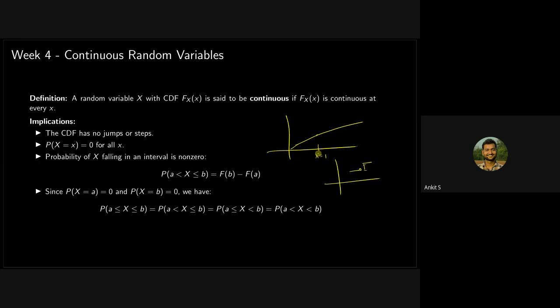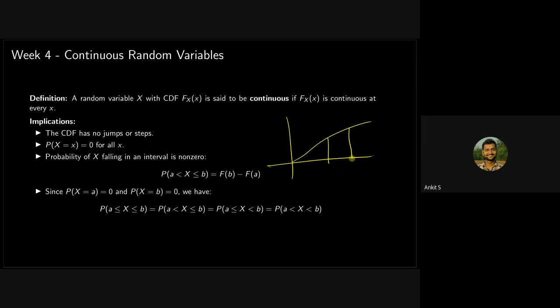The other way of thinking about this is related to PDF, which we will see later. But in this way, you can look at it. In the case of a continuous random variable, the CDF has no jumps or steps. The probability of X taking a particular value is 0 for all x, and the probability of X falling in an interval is non-zero. So if you find some probability at this exact point, it will be 0.